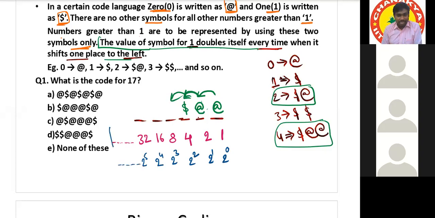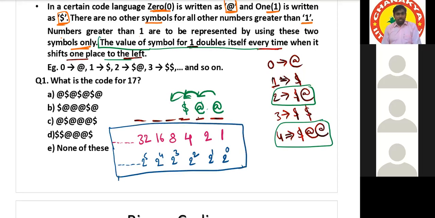This is what I asked in the beginning. Is there any specialty for these numbers? These numbers are consecutive powers of 2, because it is a binary system. Binary means there are only 2 digits, 0 and 1, so it is in the powers of 2. If it is a decimal system, it will be in the powers of